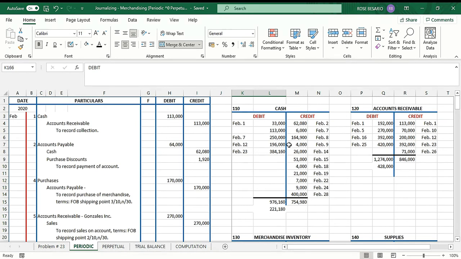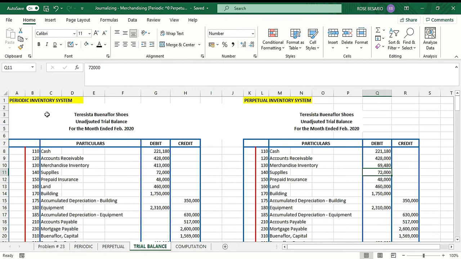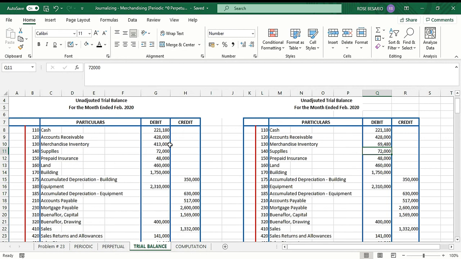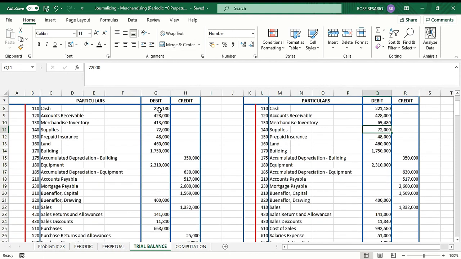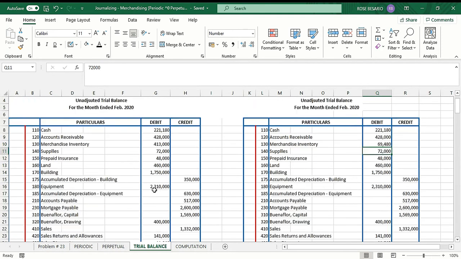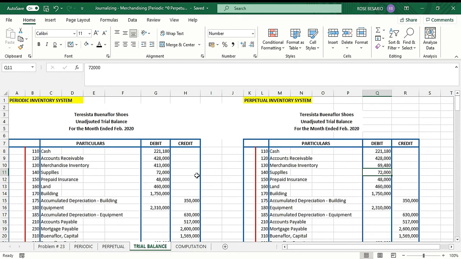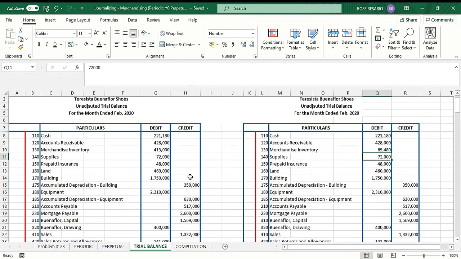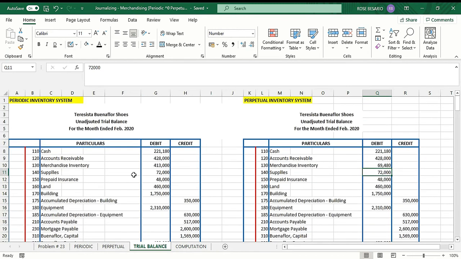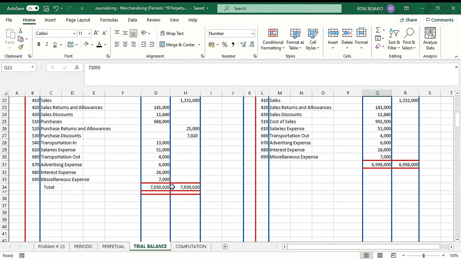So let's start with cash. We have 221,180. So I have here periodic. So we have 221,180. So I'll just copy all the balances from there. So if it's a debit balance in your T account, then post it on the debit column of your trial balance. If it's a credit balance in your T account, then post it under the credit column of your trial balance. And after that, get the total. You should get an equal amount here.